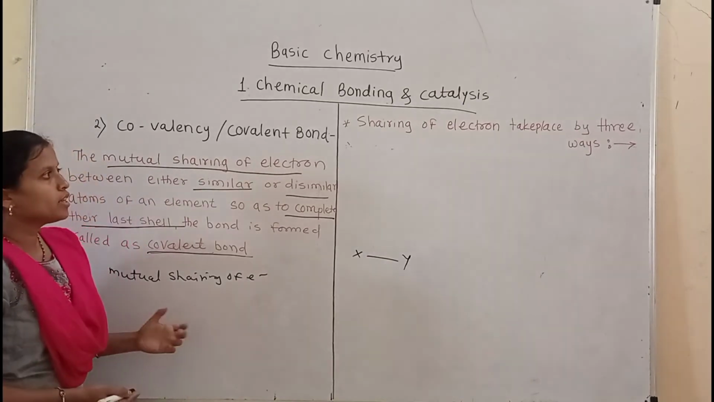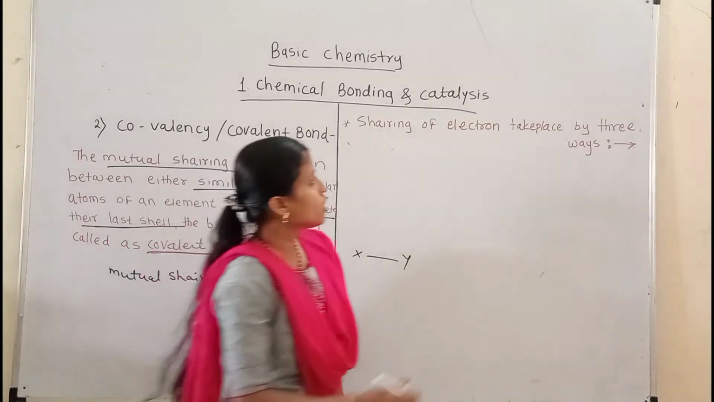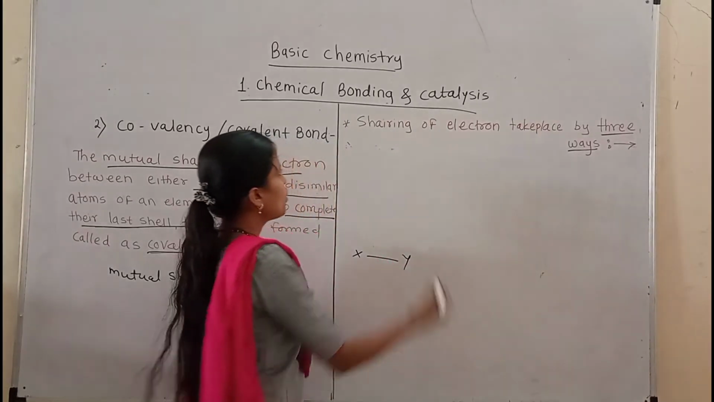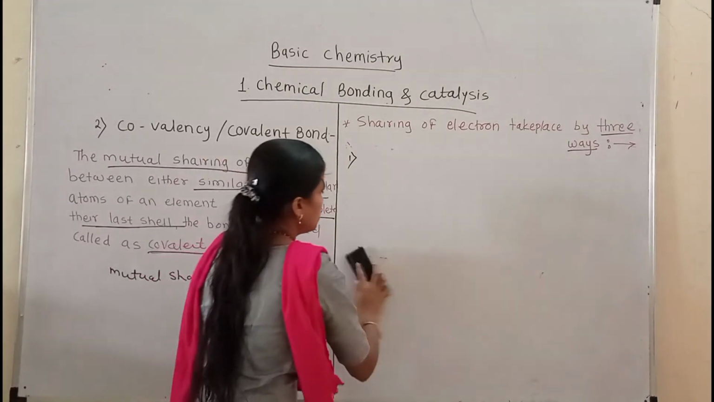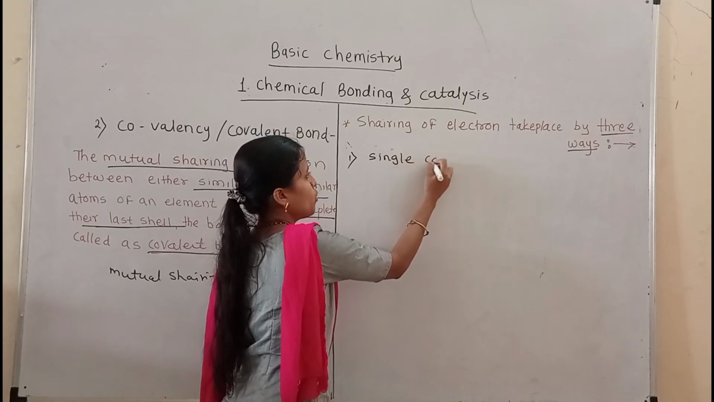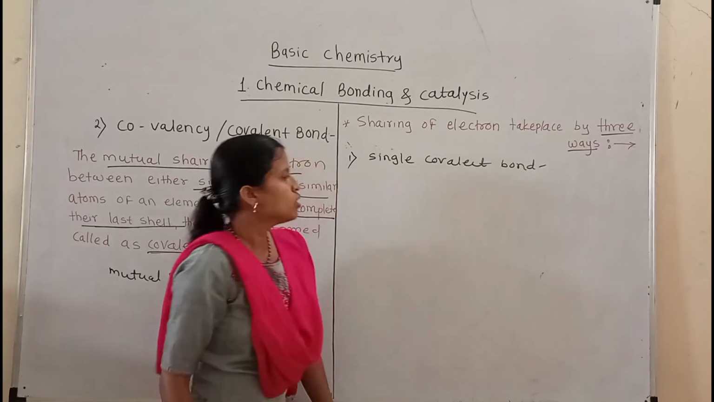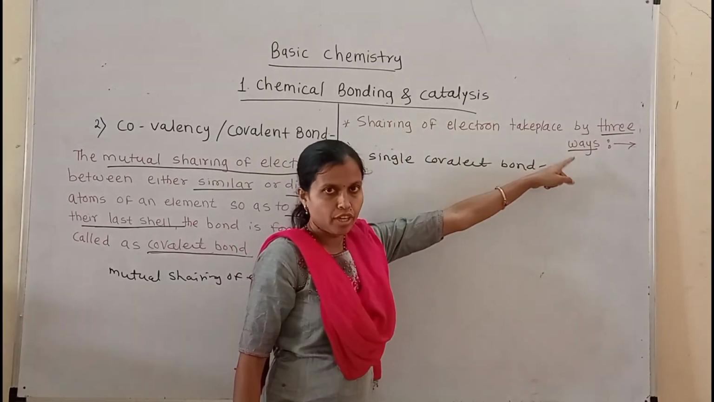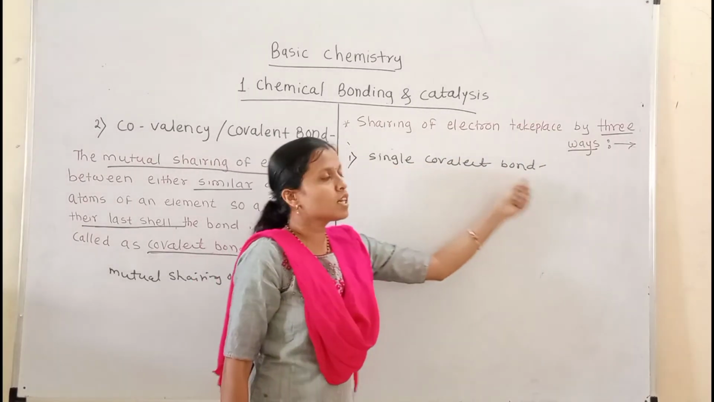By the sharing of electrons, the covalent bond is formed in three different ways. The first type of covalent bond is the single covalent bond.